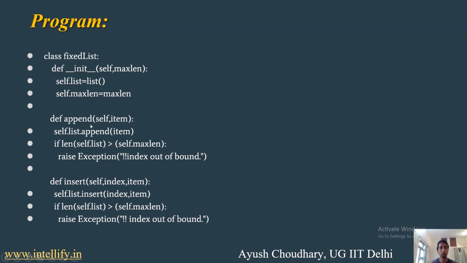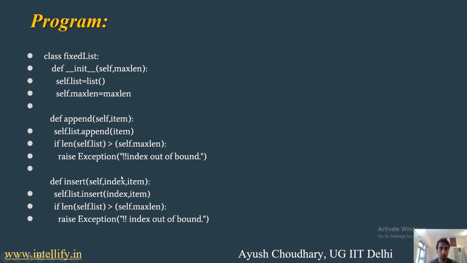Okay, so then we have the second method, append. In append, as in a simple list, we append at the last. So this does the same thing as we do in the list, and after that we check: after appending the element, if the size of the list is greater than the maximum length, the fixed length of the list, it will throw an error.